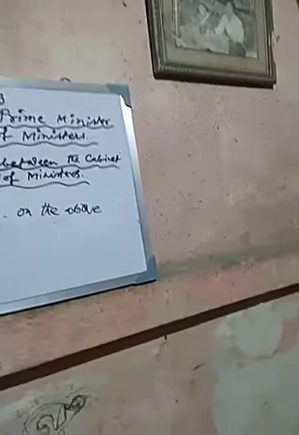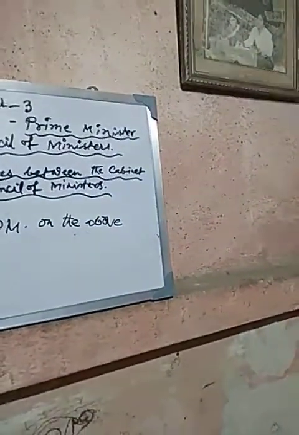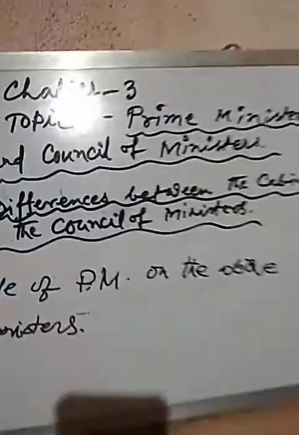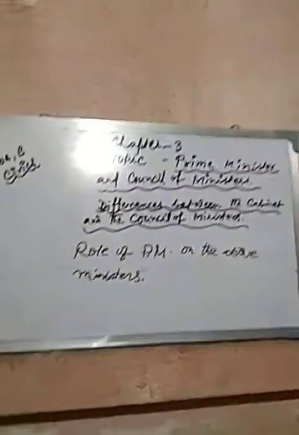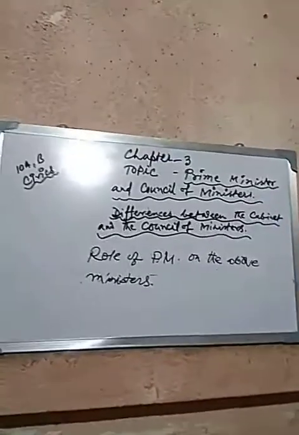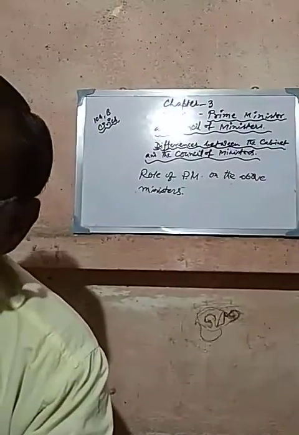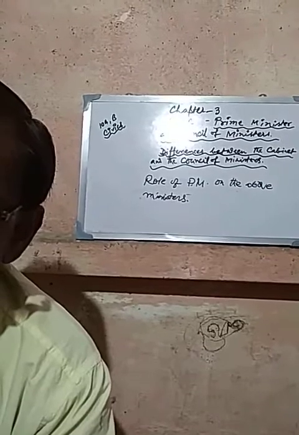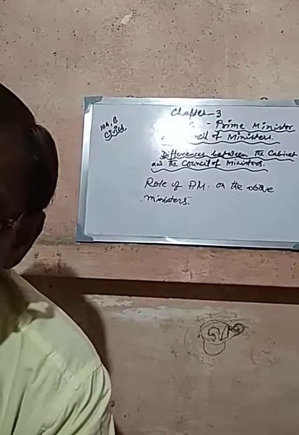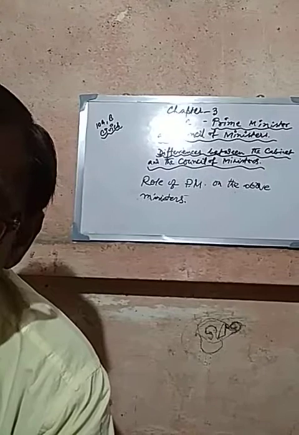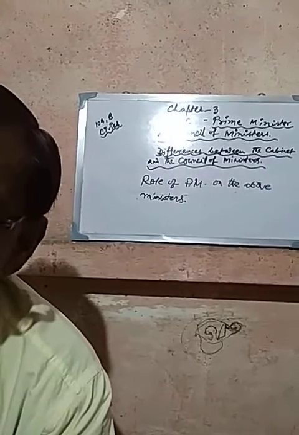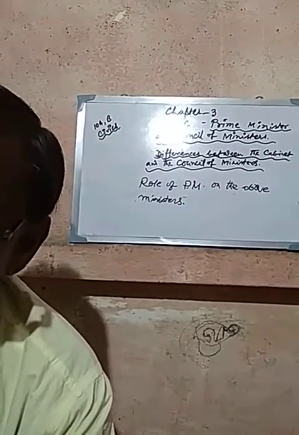The Prime Minister plays an important role on the above ministers, means on cabinet ministers and council of ministers. You know, the Prime Minister does not discuss any issue, any matters with other ministers, that means deputy ministers or ministers of state, but only with the cabinet ministers.